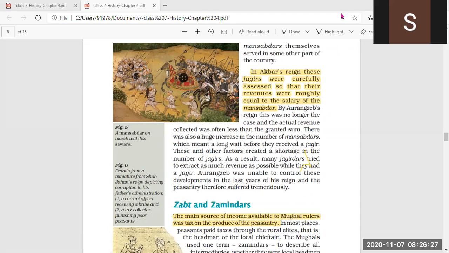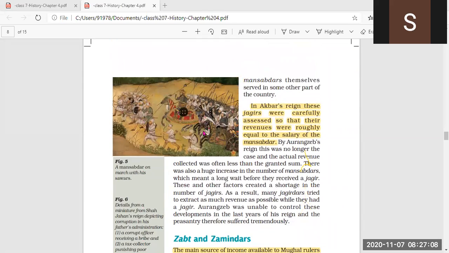Next, as a result, many jagirdars tried to extract as much revenue as possible while they had a jagir. Now, Aurangzeb was unable to control these developments in the last years of his reign, and the peasantry therefore suffered tremendously. That means agricultural activity suffered very badly during Aurangzeb, because in his last days he was not able to have control over the developments of these jagirs.